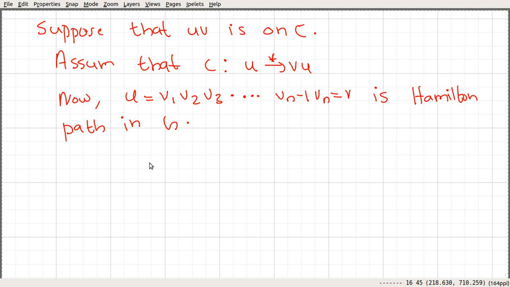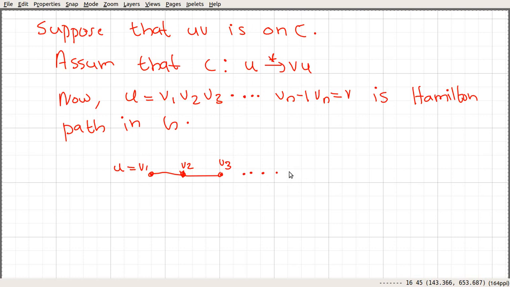So this path will look something like this. Suppose that this is v1, v2, v3, etc. So we have an edge from v1 to v2, v2 to v3, and here we are assuming that u is equal to v1.